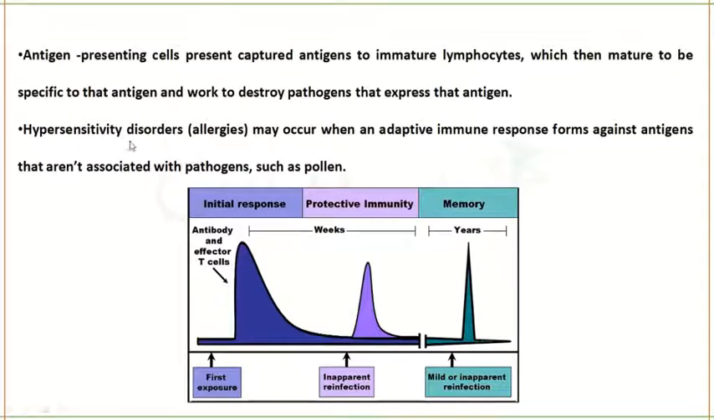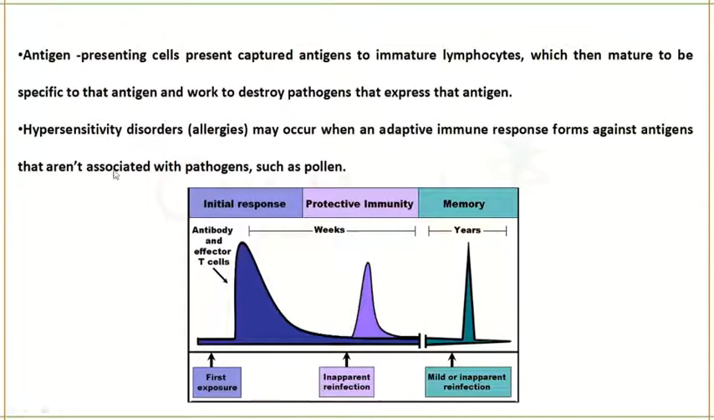Hypersensitivity disorders like allergies can happen due to an adaptive immune response that forms against antigens that are not produced by pathogens. Hypersensitivities are nothing but allergic reactions happening in the adaptive immune response, caused against antigens that are not produced by pathogens, like pollen grains.